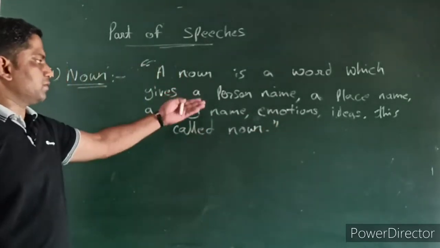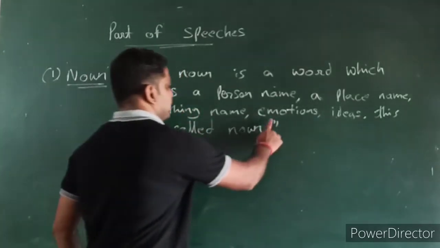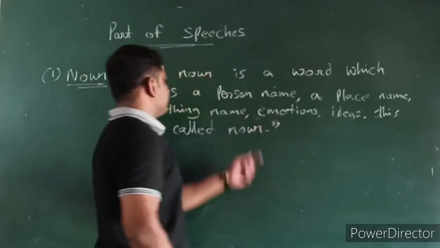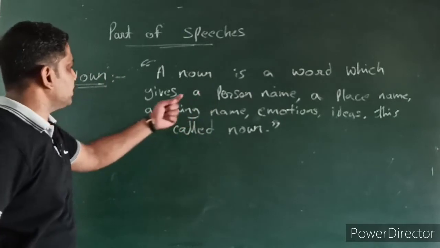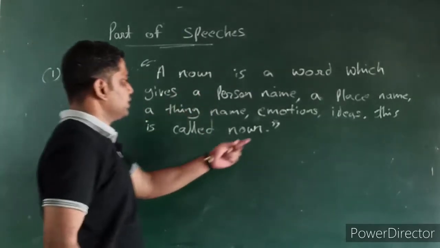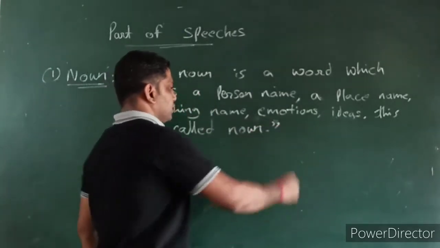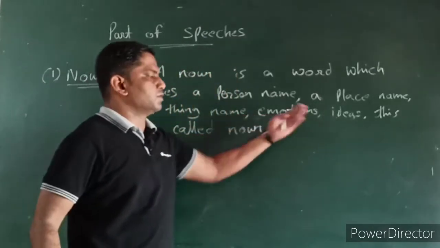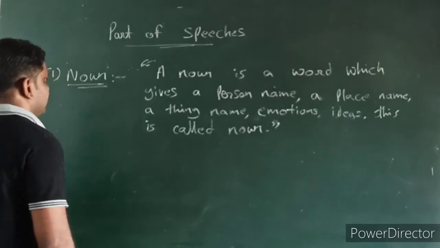Friends, a very simple definition we have made over here. A noun is a word which gives a person name, a place name, a thing name, emotions and ideas. These two, emotions and ideas, also come into noun. Let's take examples.